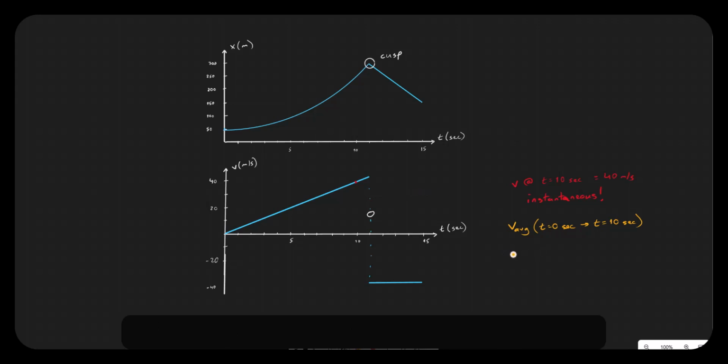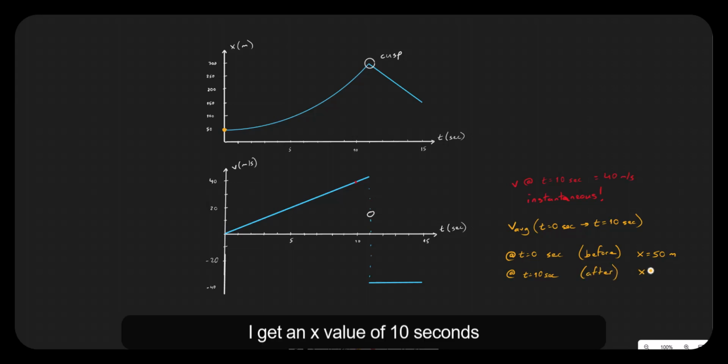At t equals 0 seconds, that's my before, I get an x value of 50 meters. At t equals 10 seconds, that's my after, I get an x value of 250 meters.